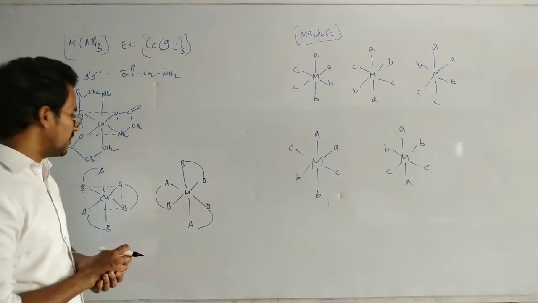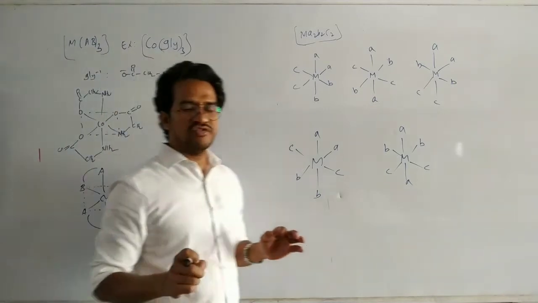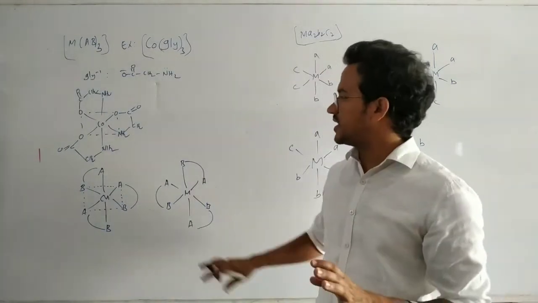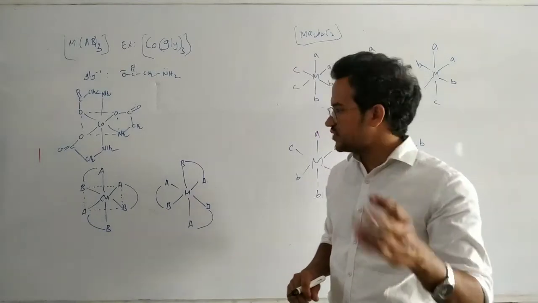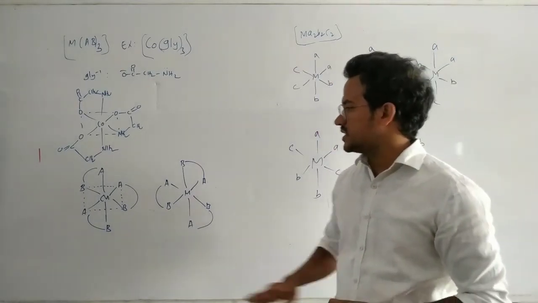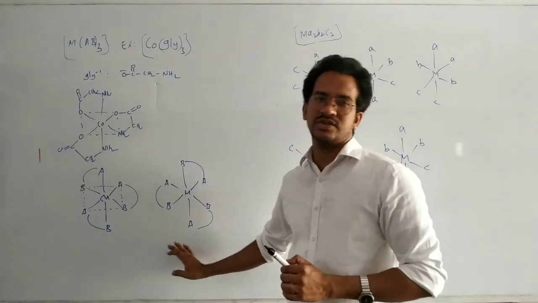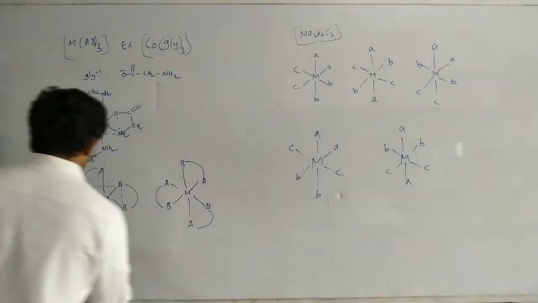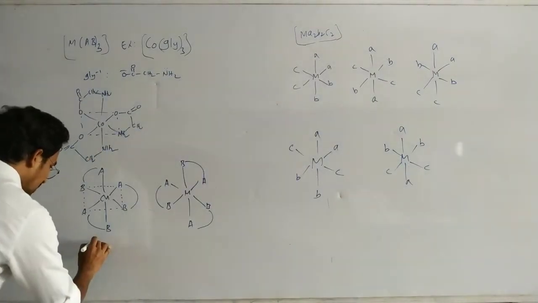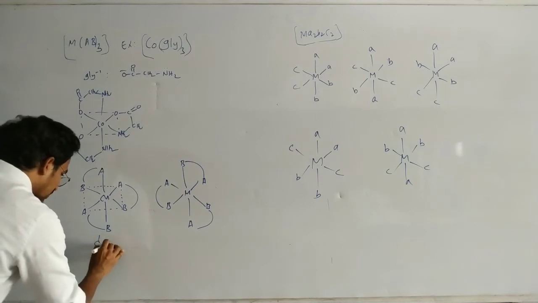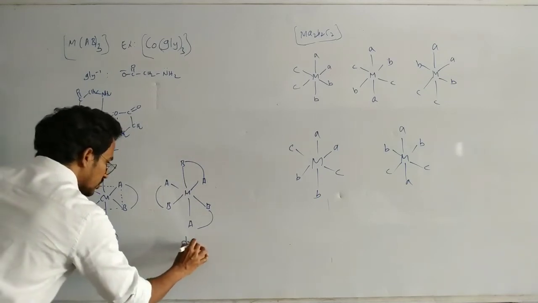Geometrically different. Now here, these two isomers are optically active. It's a very, very important example. Each one is optically active, which means it exists in two forms: dextro plus levo, and dextro plus levo.